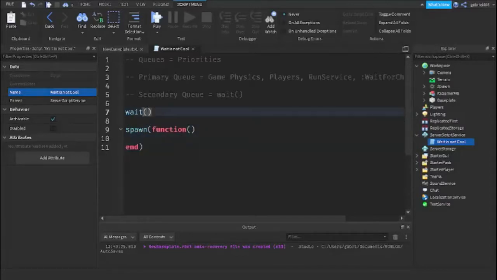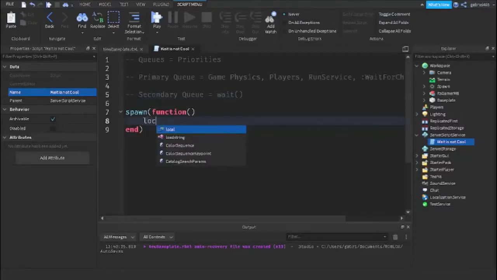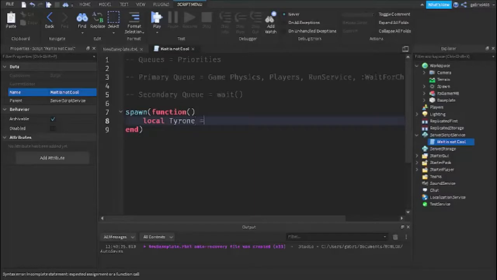So wait itself, if you don't know how long wait is, it's basically 0.03 seconds. Okay, that is what wait is. And so there is a wait 0.03 seconds when a spawn is being created. And then you could put your script like local Tyrone, said blah blah blah, if you needed to make a new string. And so yeah, you have to avoid wait, so this would not work.